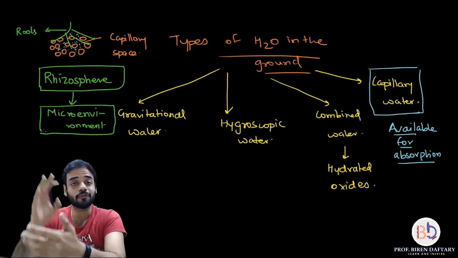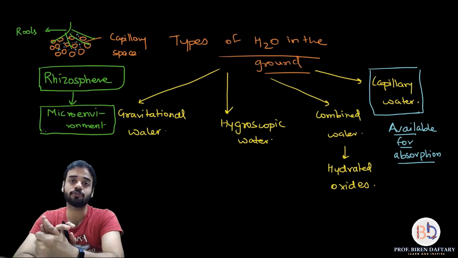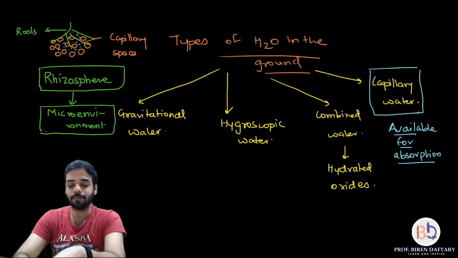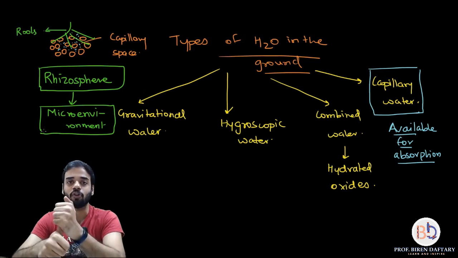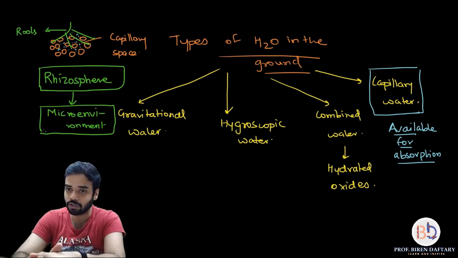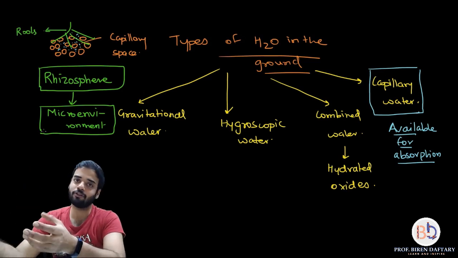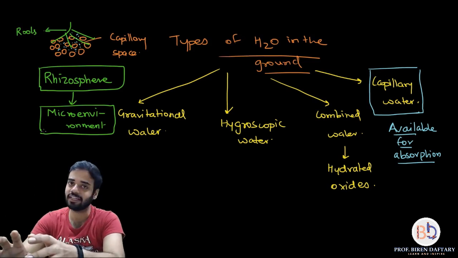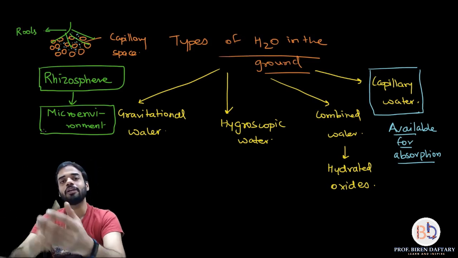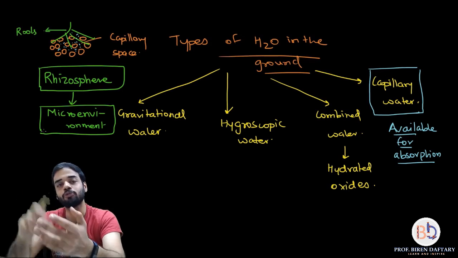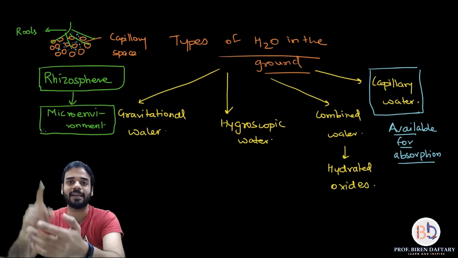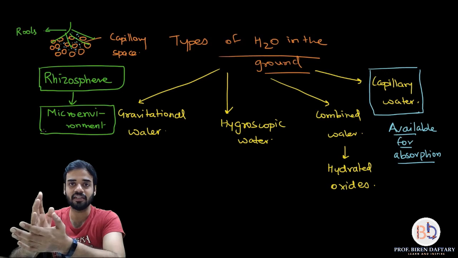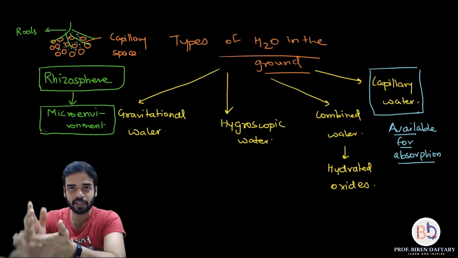So out of these four sources of water, which source of water can the plants use? The plants can only use capillary water. Gravitational water they cannot use. Hygroscopic and combined water are already held by something else, so they cannot be used. So the only free source of water which the roots of the plants can use is called capillary water. Is this clear? Okay, I hope this part is clear.